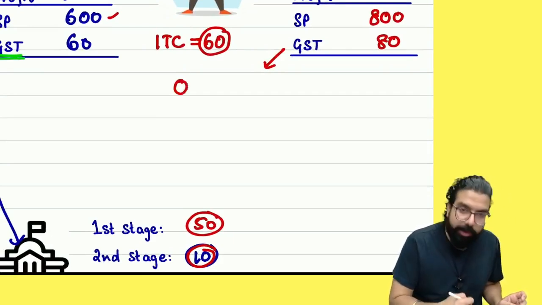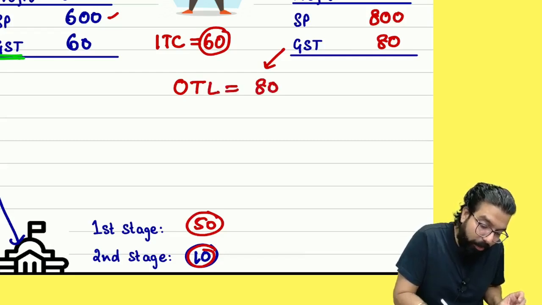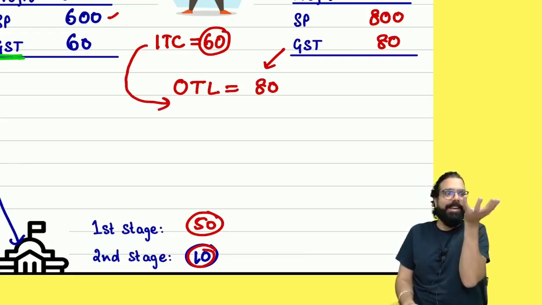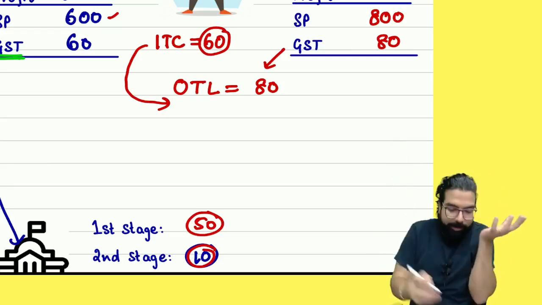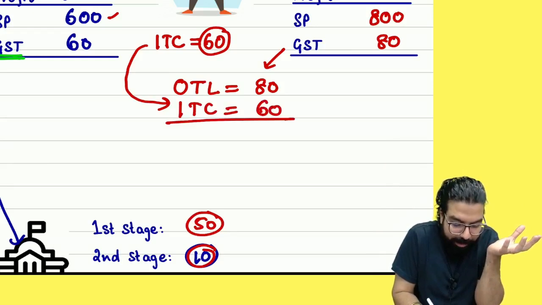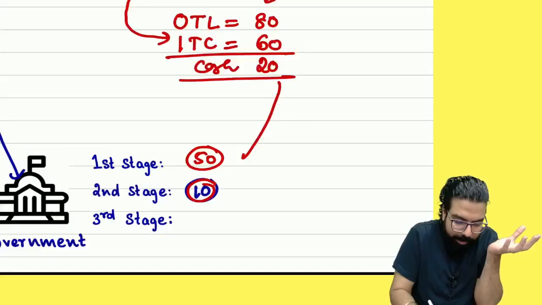On your output. Output means your sales. Tax ka liability, how much? Will he pay the full 80? He will say, "Government, I collected 80. You remember? You had taken already." So input tax credit, how much, everyone? And ultimately he'll pay how much to the government? In cash you will pay to the government.